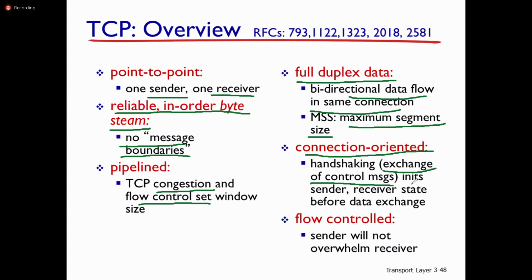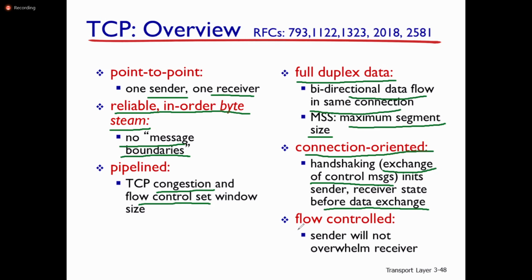So handshaking between sender and receiver before data exchange in this transmission control protocol. But in UDP, there is no handshaking because there is no dedicated physical communication medium between sender and receiver. Each datagram travels independently from one node to another node in user datagram protocol.